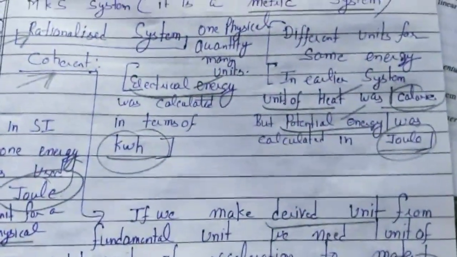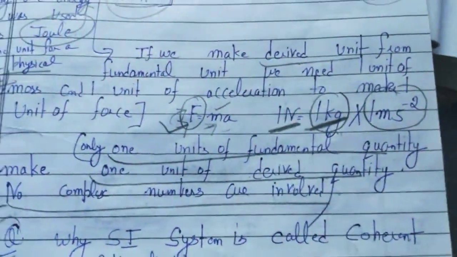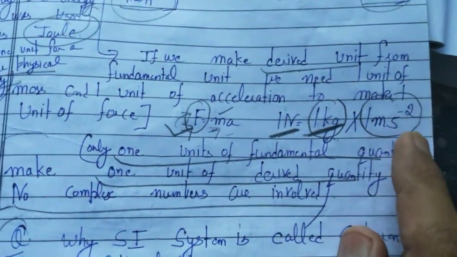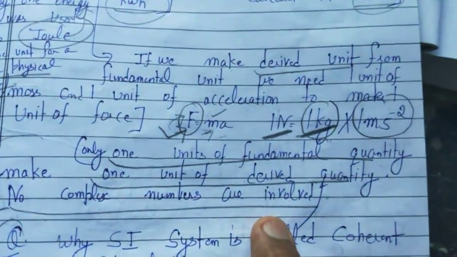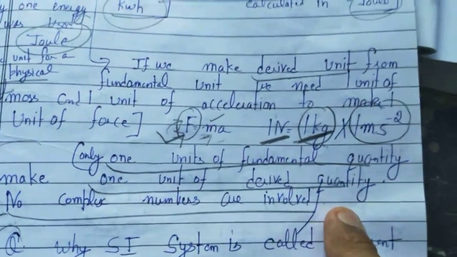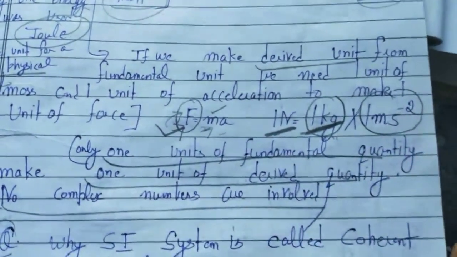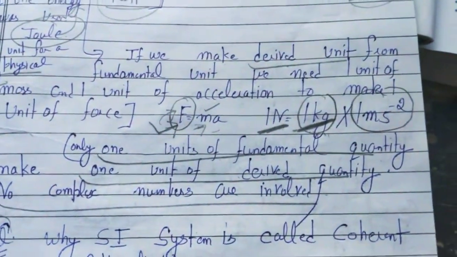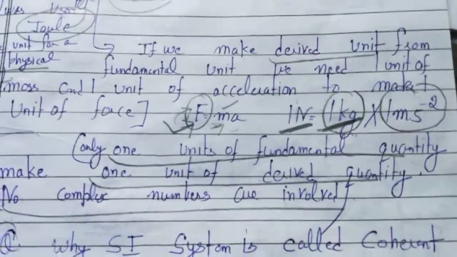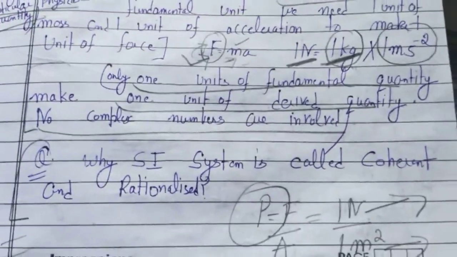The SI system is a coherent system, meaning in order to make one unit of force, you need one unit of mass and one unit of acceleration. That means only one unit of fundamental quantities is needed to make one unit of derived quantity. So no complex numbers are involved. F is equal to ma. It can also be asked why the SI system is called coherent and rationalized.